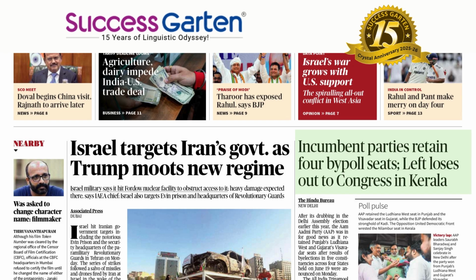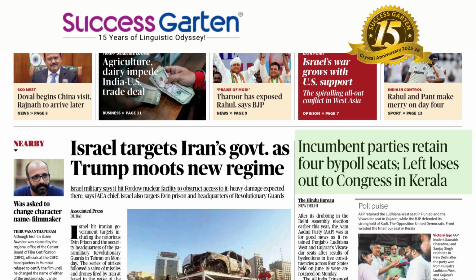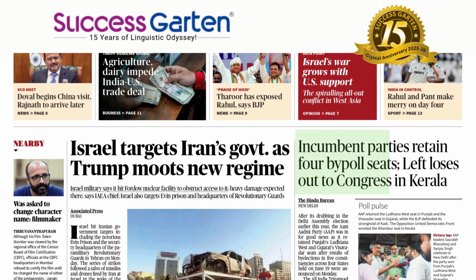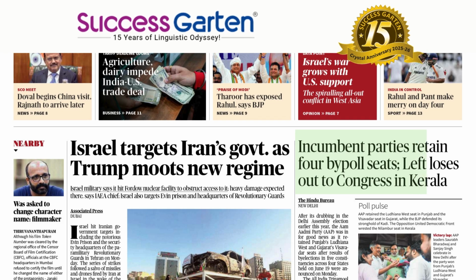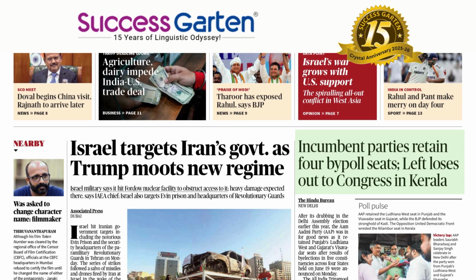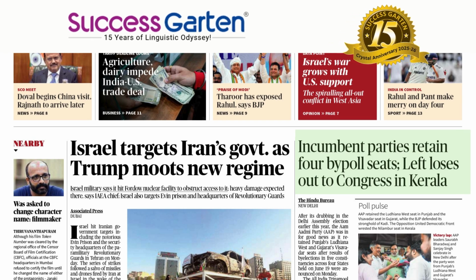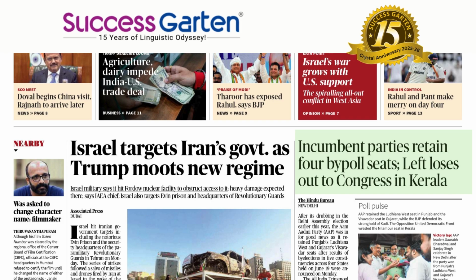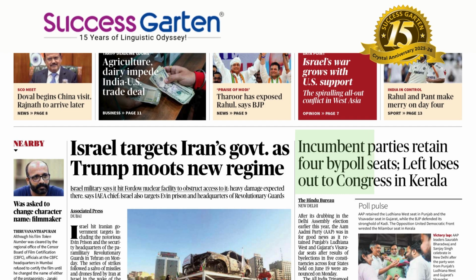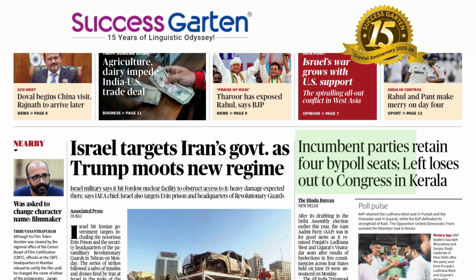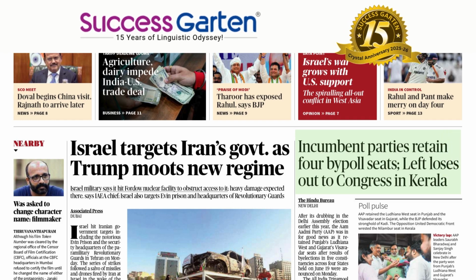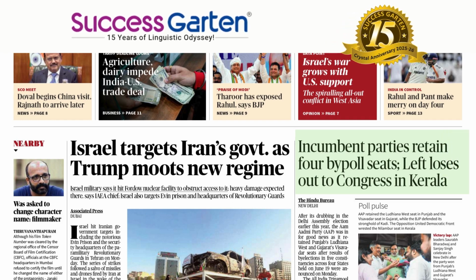R-E-T-A-I-N. So we can see that the accent falls on the second syllable. Retain. So when we have words with 2 syllables, normally the accent falls on the second syllable. Retain, to keep or continue to have something. Incumbent parties retain 4 by 4 seats. Left loses out to conquest in Kerala. When you lose out, L-O-S-E. So lose is a very important verb from the noun loss. Lose, the pronunciation is very important. Lose, letter S has got Z sound. Lose, lost. Left loses out to conquest in Kerala.